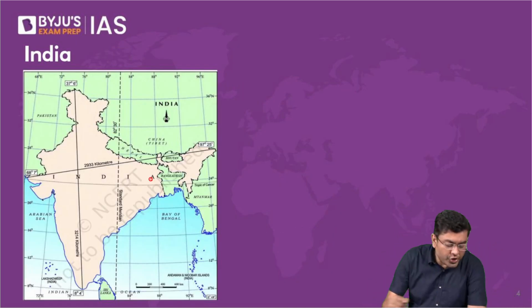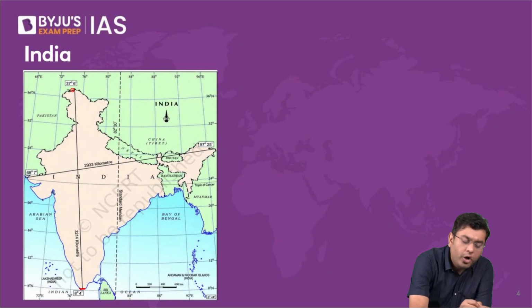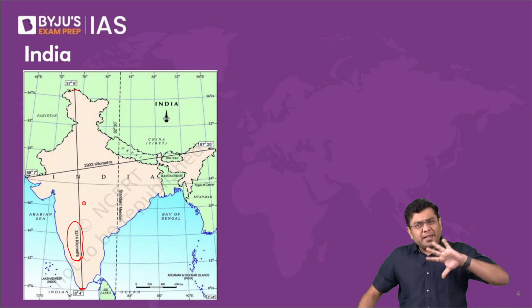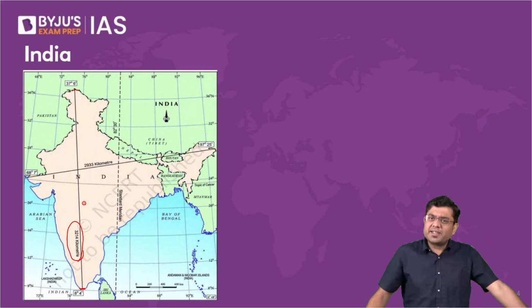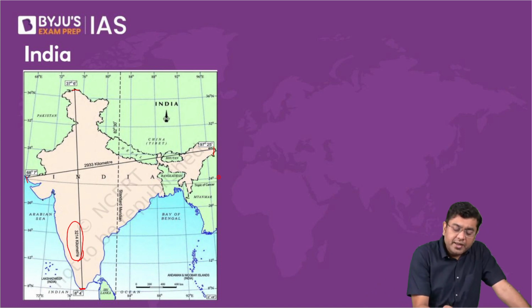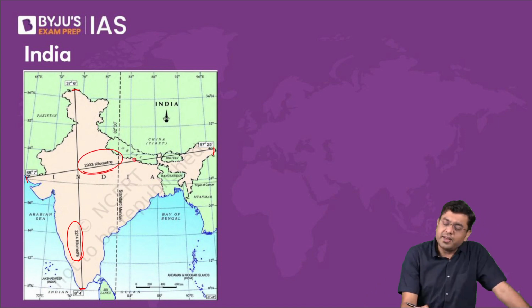In the location, the southern portion at Kanyakumari is at 8 degree 4 minutes, and the northernmost portion is 37 degree 6 minutes. So, overall, you have an expanse of close to around 3200 kilometers. The north-south and east-west extents are almost similar. East to west extent is from 68 degree 7 minutes to 97 degree 25 minutes. That is again around 2933 kilometers. The southernmost point is the Indira Point here.